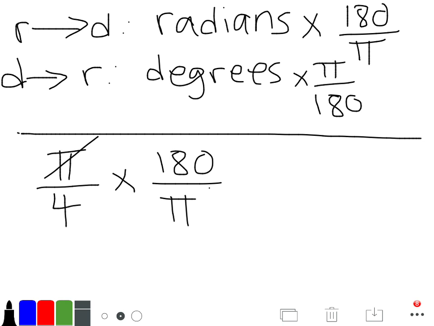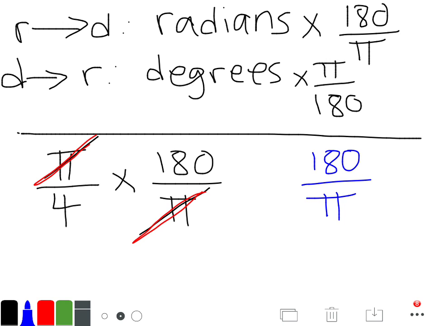Now here pi and pi cancel out. Let me do it in red. Pi and pi cancel out. So then you're left with, oh, no, then you're left with 180 over 4. So you can now simplify, and let's say you want to divide by 4 and divide by 4. That'll be 45 degrees, or 45 over 1, so it's 45 degrees.